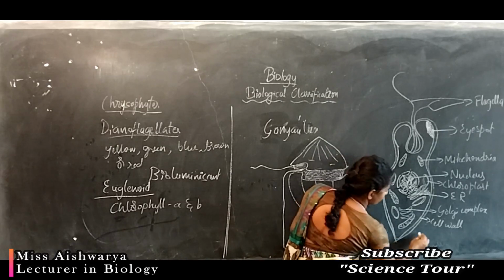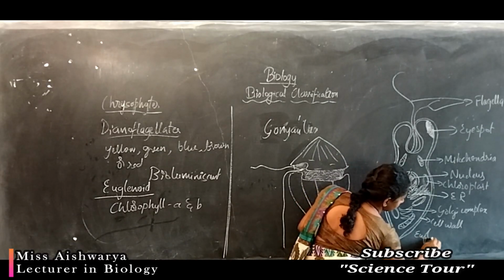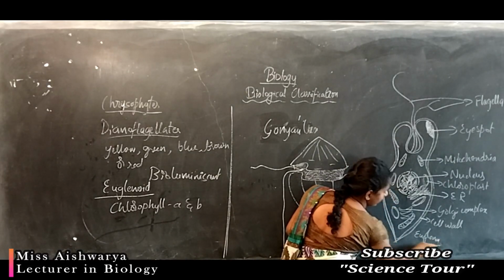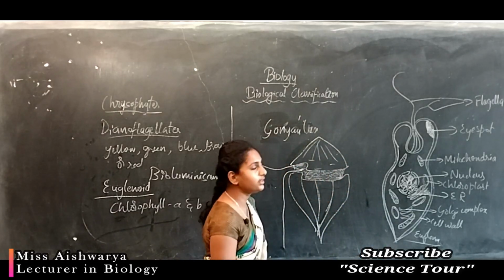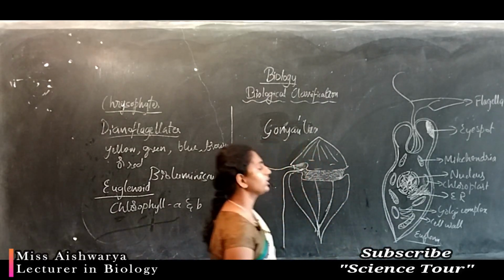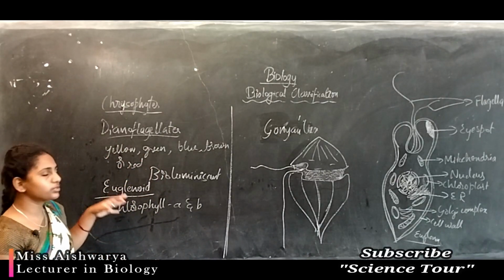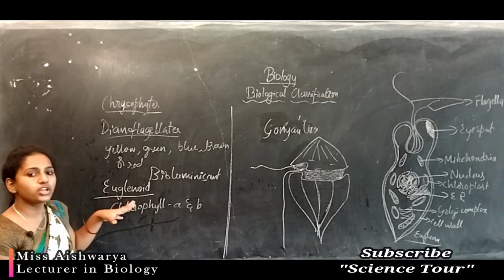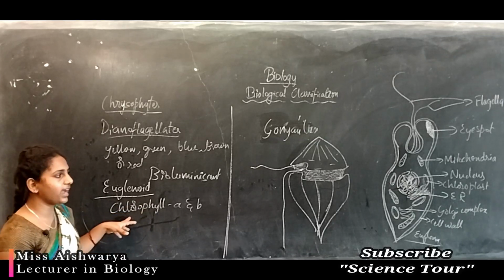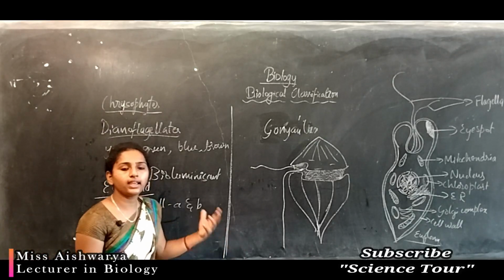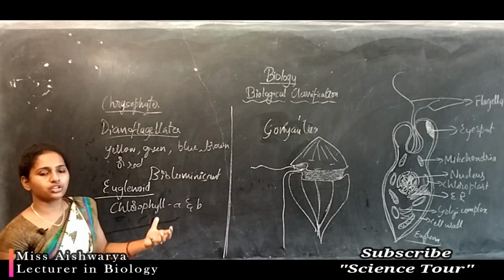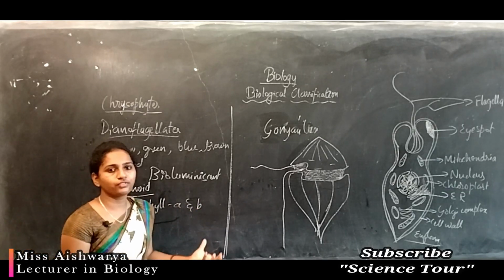This is the structure of Euglena, and various other organisms also come under this. Almost all the euglenoid members are photosynthetic in nature, so they show specialized structure and specialized function. In the presence of sunlight they undergo the photosynthetic method of nutrition.